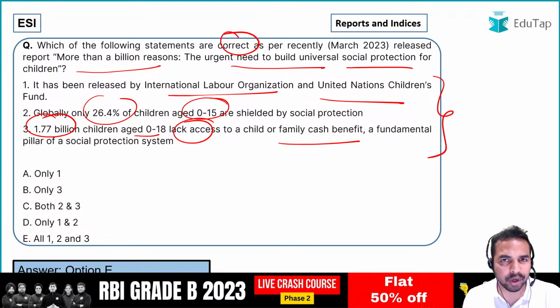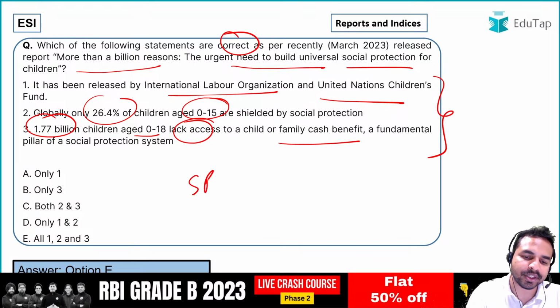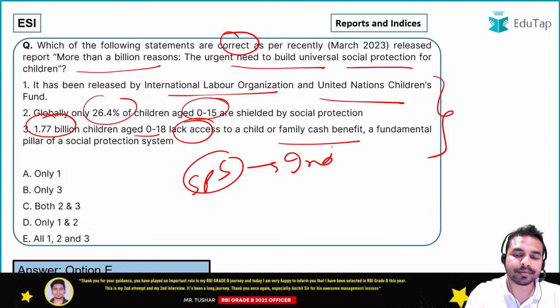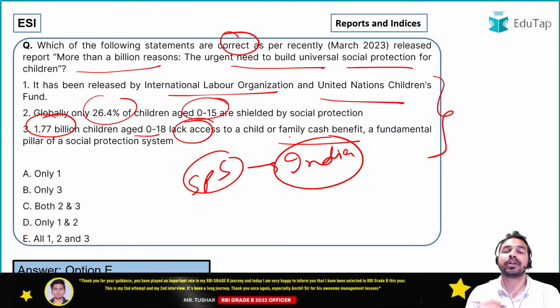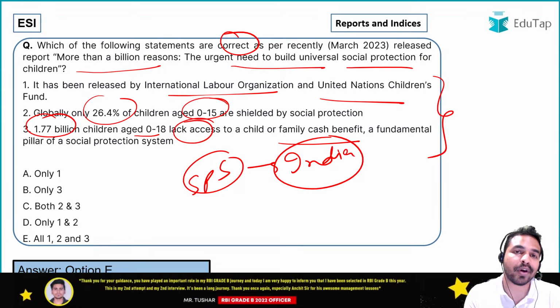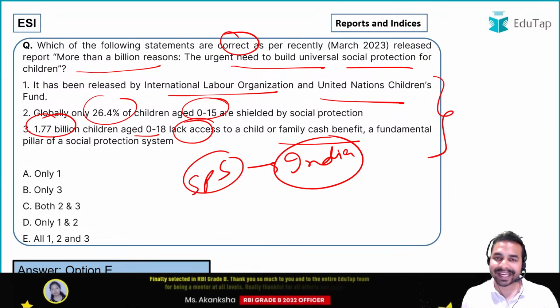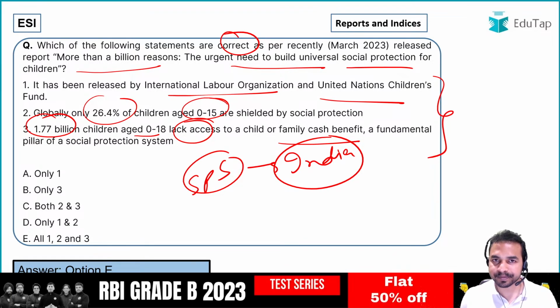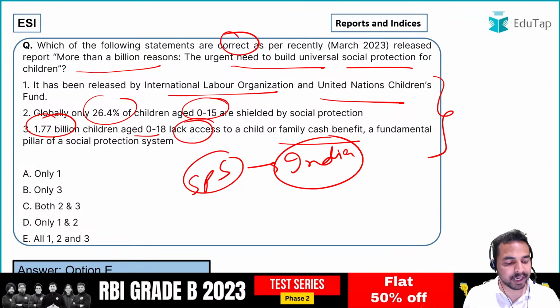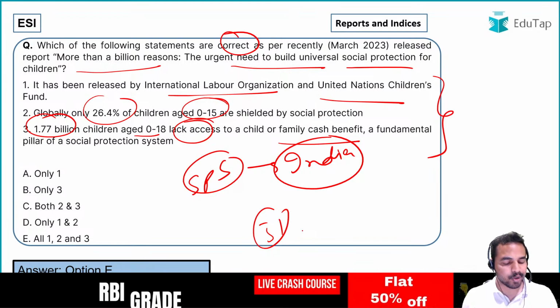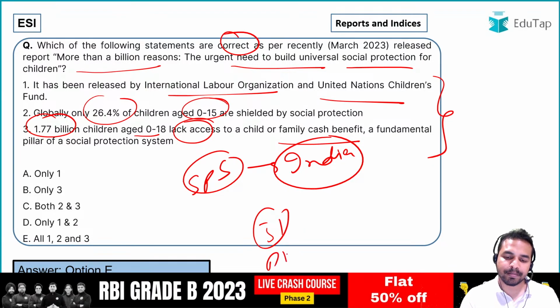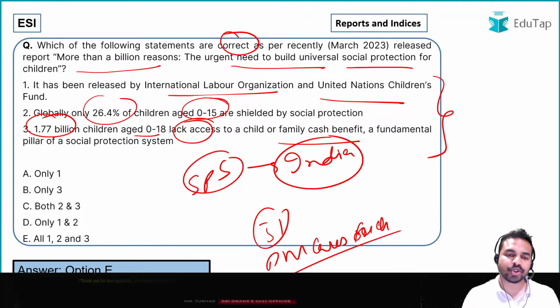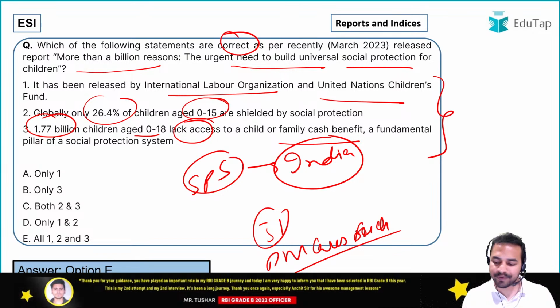Now there is a question for all of you. Quickly tell me the name of that social protection scheme which was launched in India for the children who have lost both or either one of their parents during the COVID-19 pandemic. Can you tell me the name of that particular scheme which was launched by the Indian government? Let me give you a small hint: that particular scheme has been implemented across 31 states and UTs of India. What is the name of that scheme? That is the PM Cares for Children scheme. So this is the name of the scheme. Absolutely right, Sumit. You have given me the right answer.